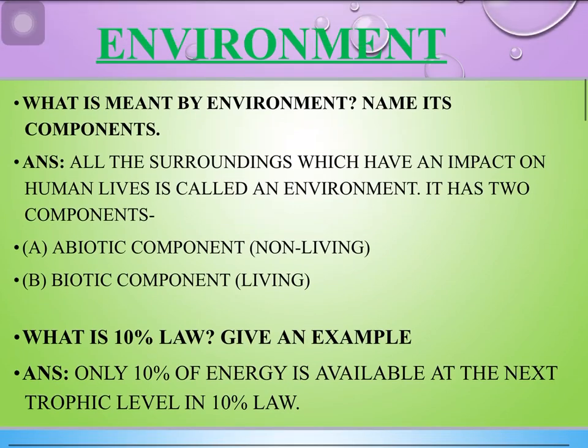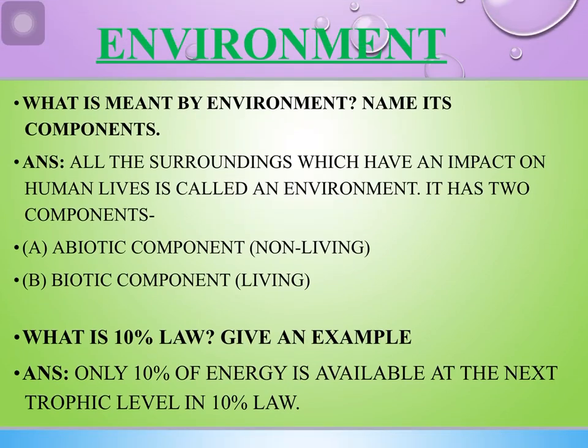The first question is, what is meant by environment? Name its components. Now the answer: all the surroundings which have an impact on human lives is called an environment, and it has two components. One is the abiotic component, which is also known as non-living, and the other is biotic, which is living.